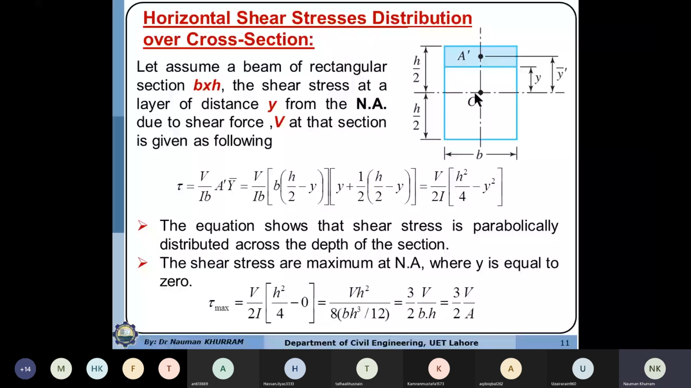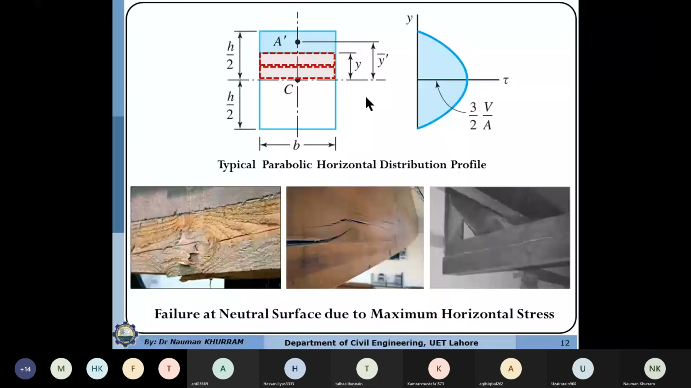For example, anyhow we know that the distribution of the shear stresses will be parabolic over the depth. They will be zero at the extreme fiber. They increase parabolically, having the maximum value along the neutral axis, and they decrease on the other side and then become zero here.